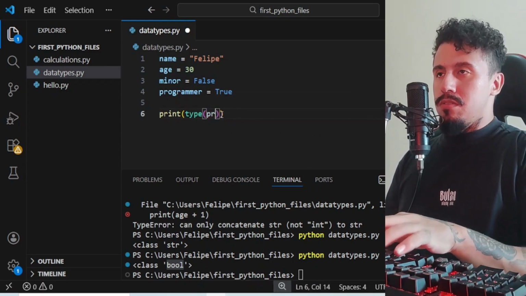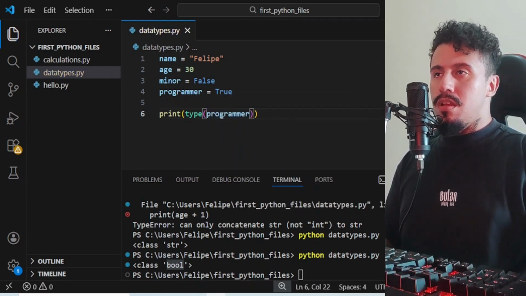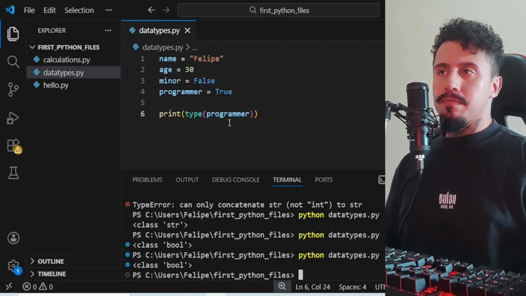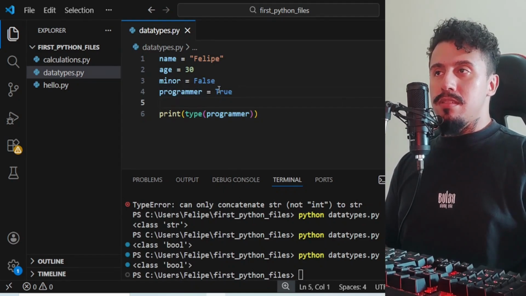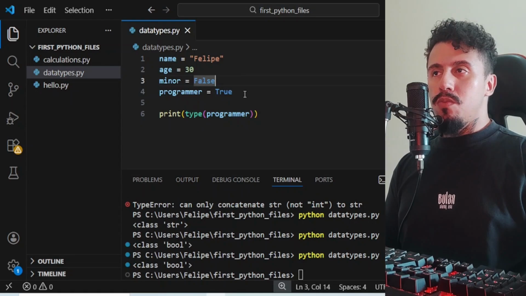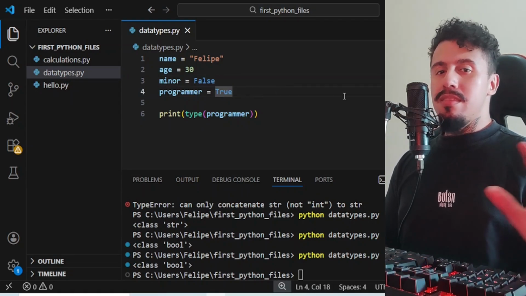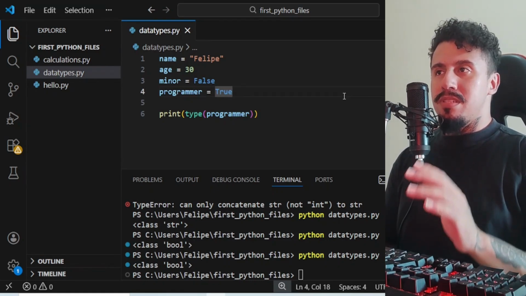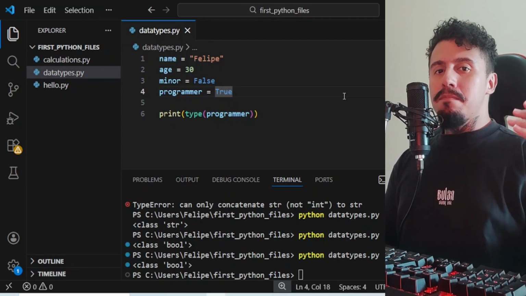So if I call the type here, let's get the data type: boolean. Okay, don't forget the uppercase when you assign the data True and the data False. These are the only data that represent a boolean in Python.